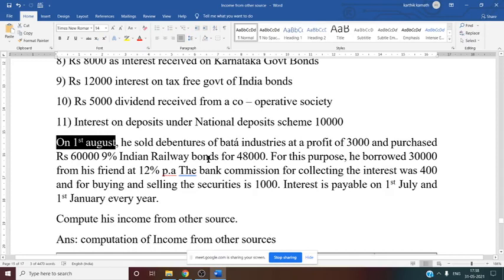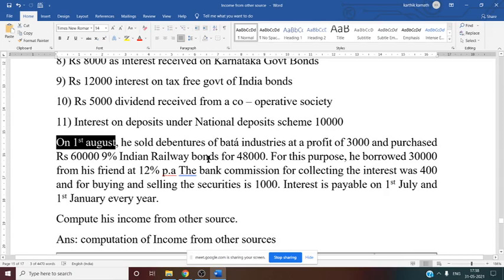So from August you have to calculate the months. That is August, September, October, November, December, January, February, March. So 8 months. August to March. So 4 months are excluded. What are those? April, May, June, July. 4 months excluded. 8 months we have to consider. So here we have done 8 by 12. 30,000 into 12% into 8 by 12, that is 2,400.